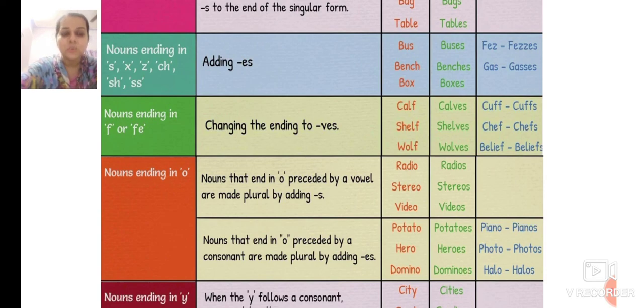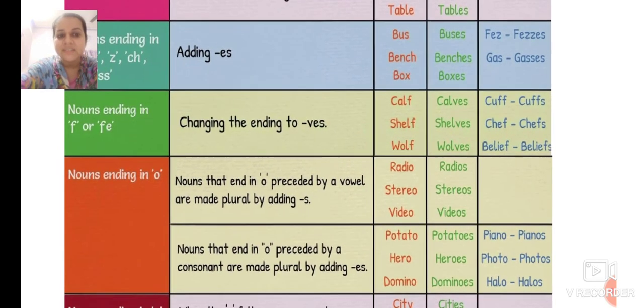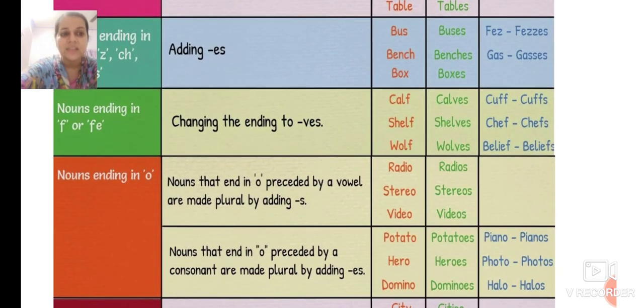Now the word is potato. It is ending with o. Before o is t. But t is not a vowel. It is a consonant. So we add es. What we add? We add es.